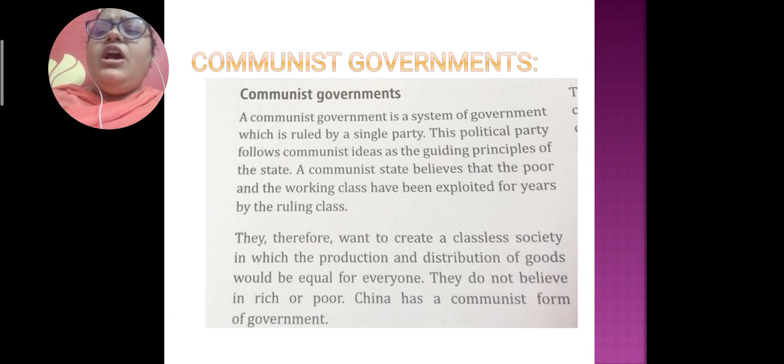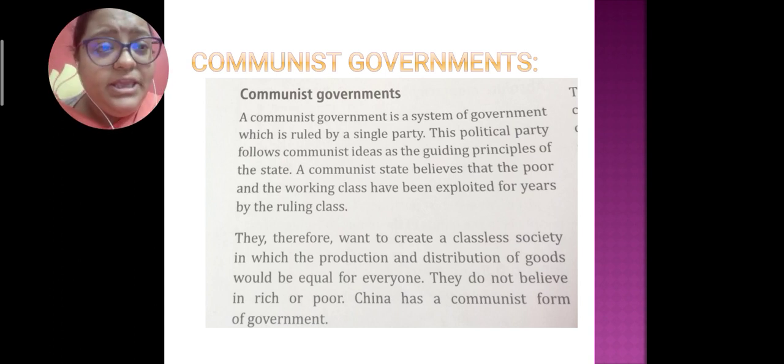Therefore communist governments have the thinking that among the working class, the rich and the poor, there will be no division of classes. It will be a classless society, and the production and distribution of goods and power should be equal. They do not believe in the norms of rich and poor, or in economic inequality. China is one of them. China has a communist form of government.